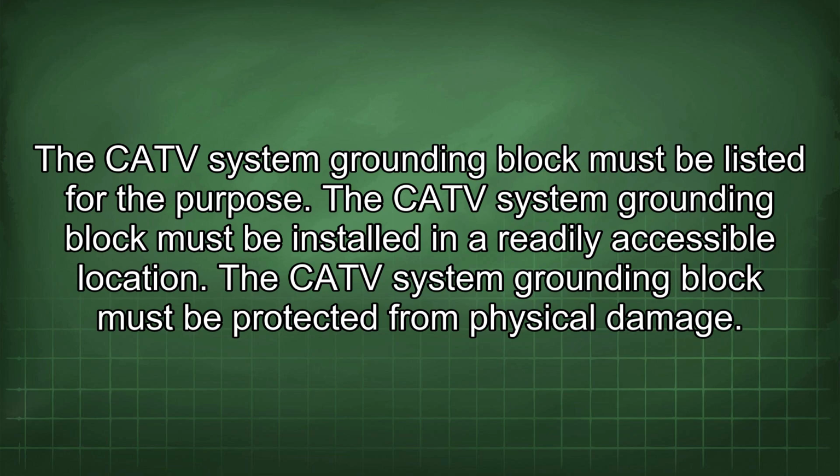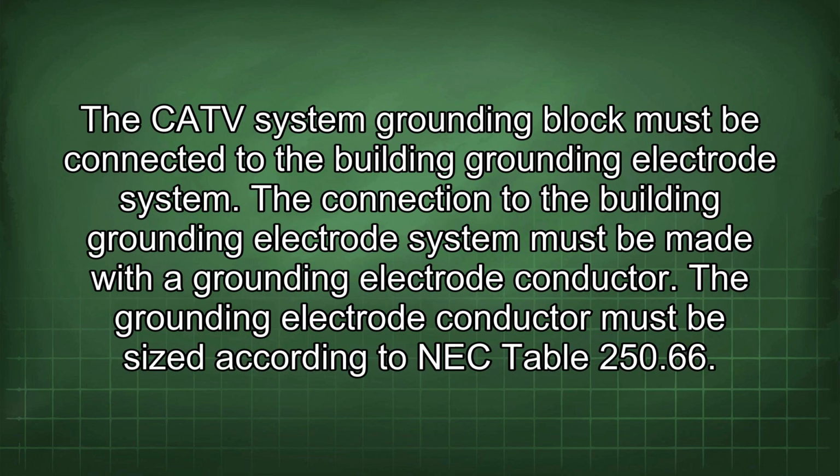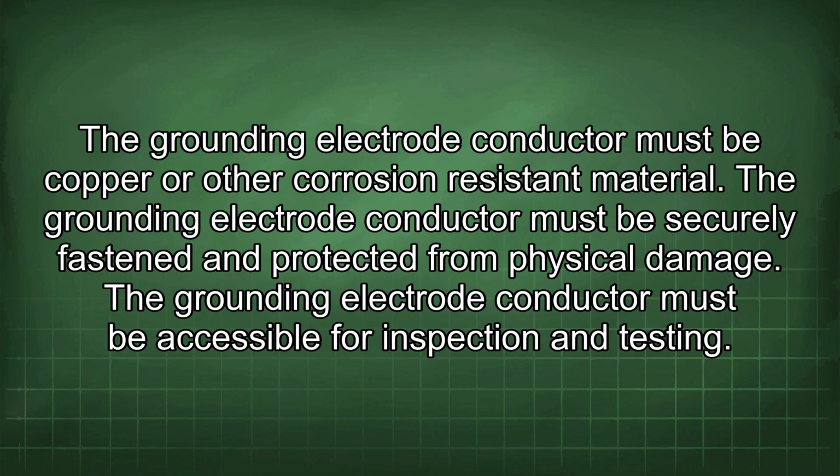The CATV system grounding block must be installed in a readily accessible location and protected from physical damage. It must be connected to the building grounding electrode system. The connection to the building grounding electrode system must be made with a grounding electrode conductor. The grounding electrode conductor must be sized according to NEC Table 250.66. It must be copper or other corrosion-resistant material.